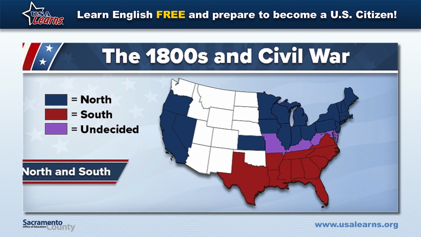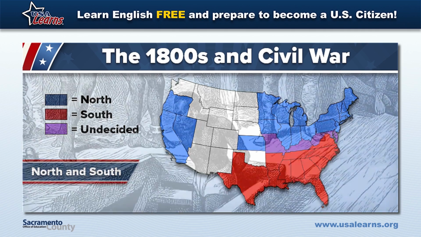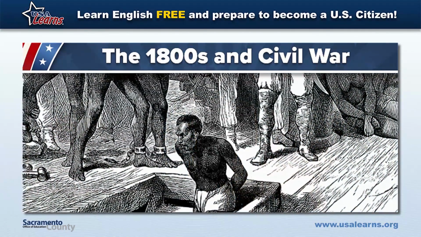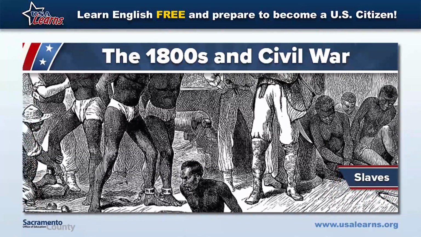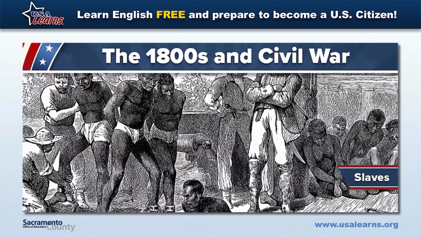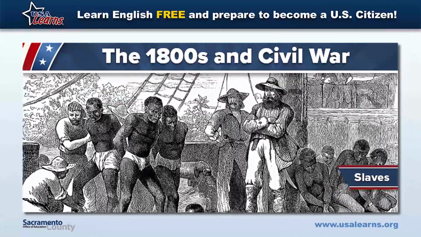As the country grew, its problems grew too. The northern states and the southern states disagreed about many things. One big disagreement was slavery. Millions of Africans were taken to America and sold as slaves. People in the South owned most of the slaves.